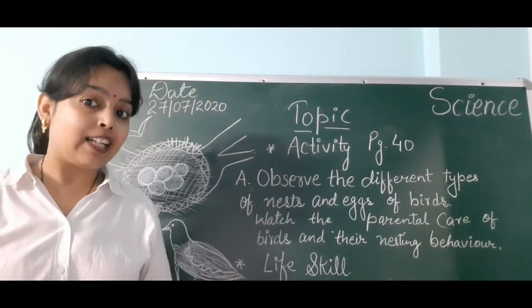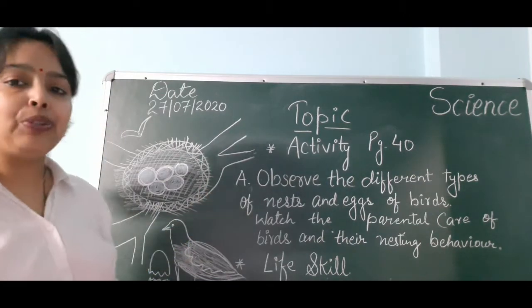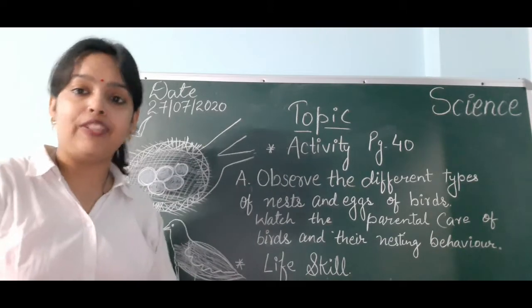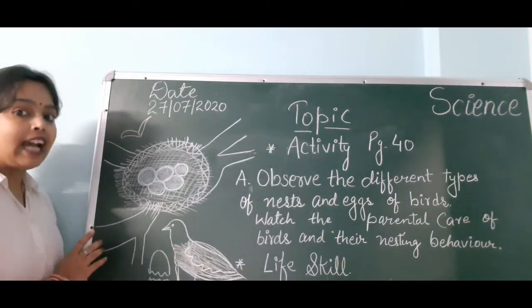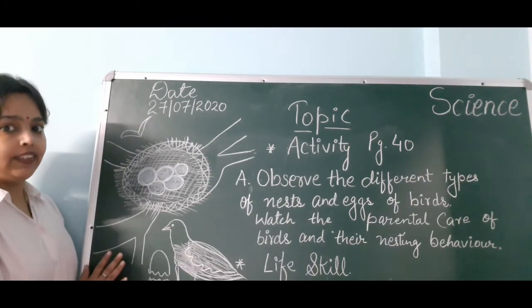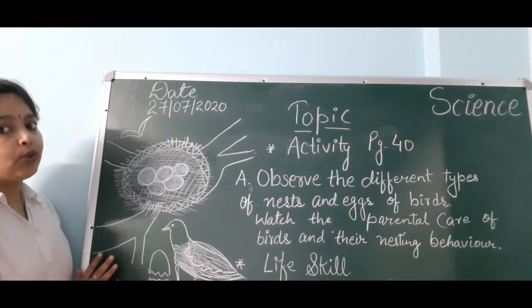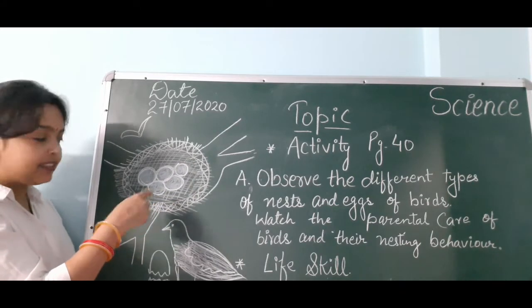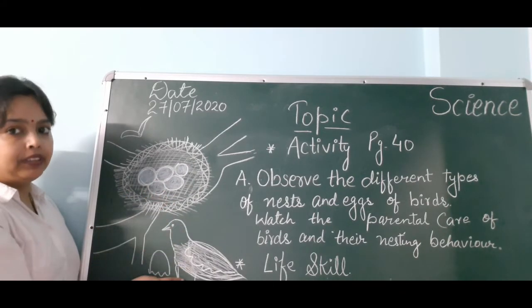Now students, let's start today's session. We are going to do the activity to observe the different types of nests. You can see the beautiful picture related to this activity. In this activity we are going to see the different types of nests, eggs and birds.